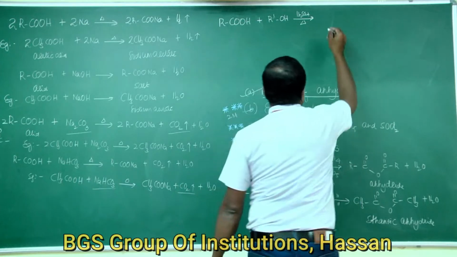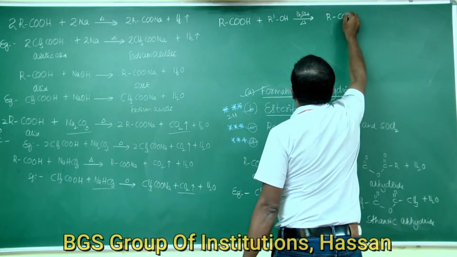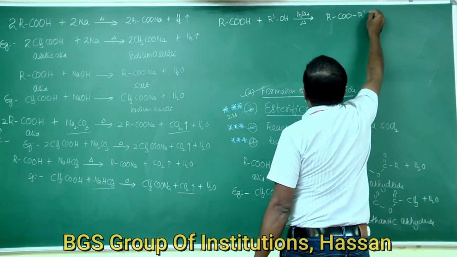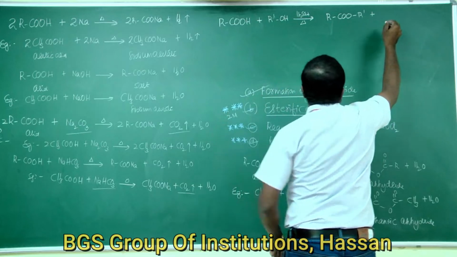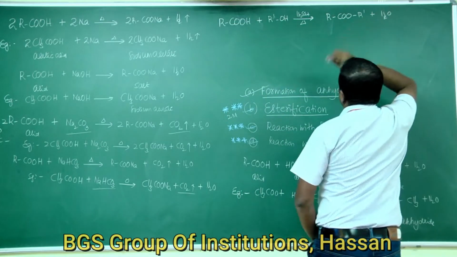Esters are formed. RCOOH plus R'OH gives RCOOR' plus H2O.